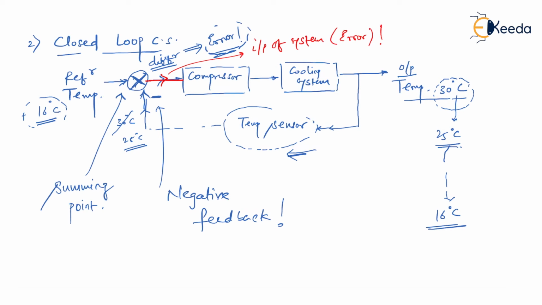So as you can see, by comparison of a reference temperature and the actual temperature, the error, that is the input of the system, is changing, and according to that it is trying to bring our error to zero. So this is how this closed loop control system really works. I would give you one more example of the closed loop control system, and then we'll conclude this lecture.